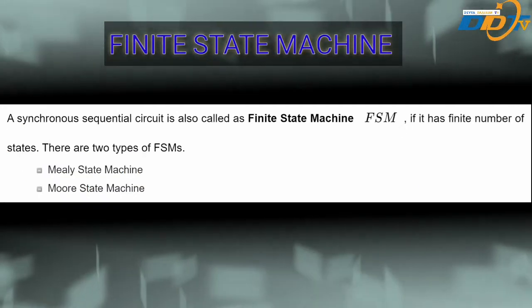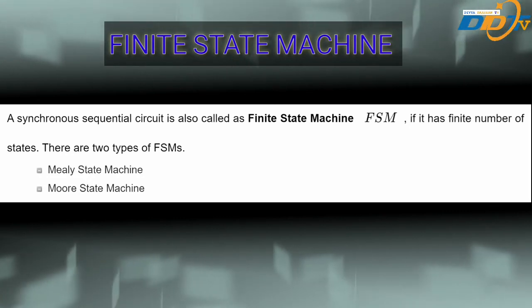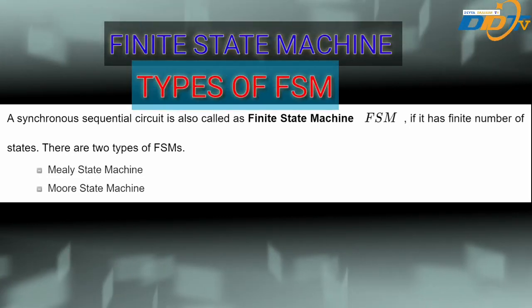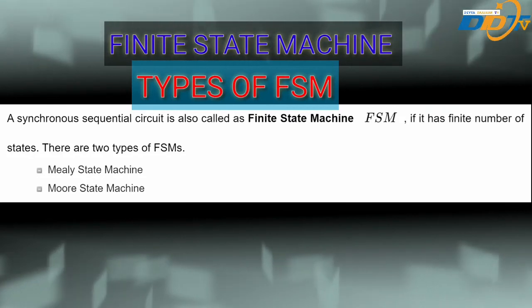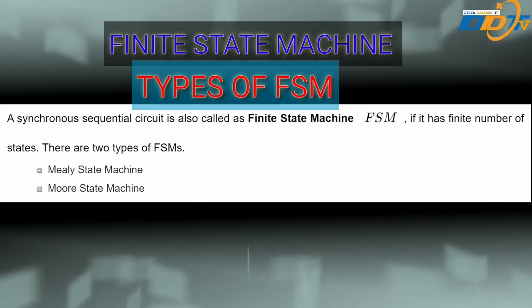We know that synchronous sequential circuits change their state for every positive or negative transition of the clock signal based on the input. This behavior of a synchronous sequential circuit can be represented in graphical form, and it is known as a state diagram.